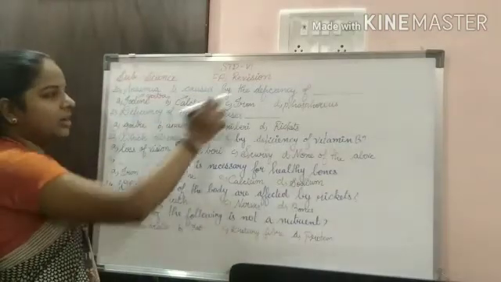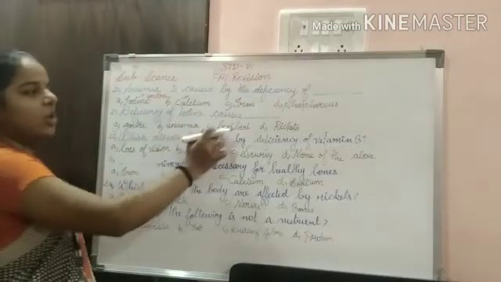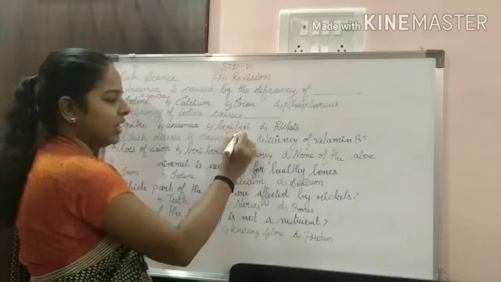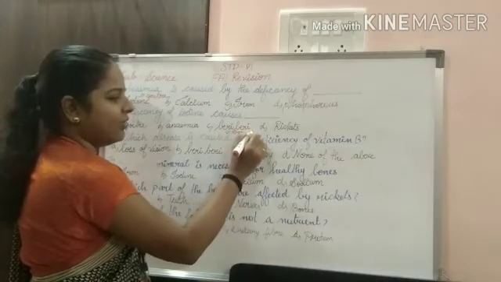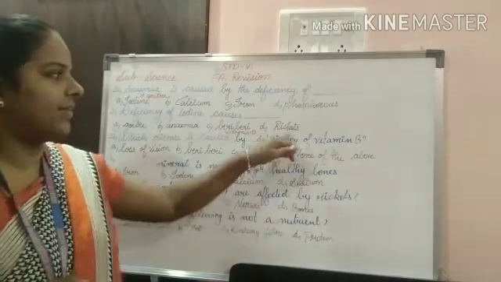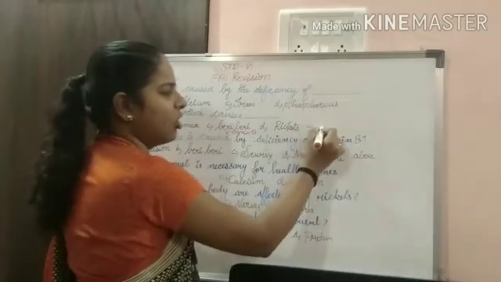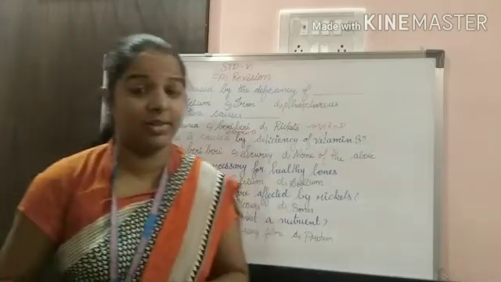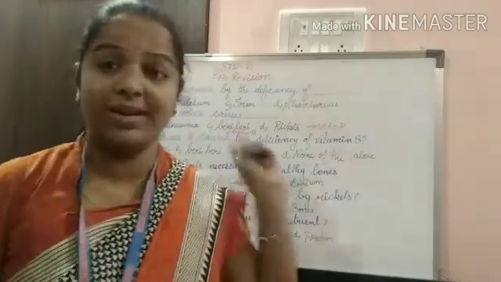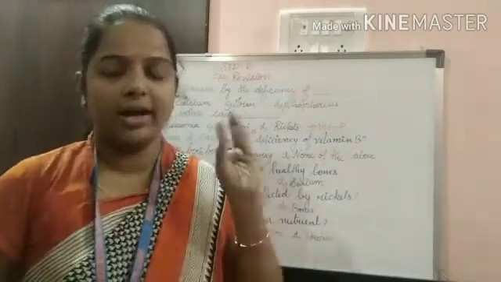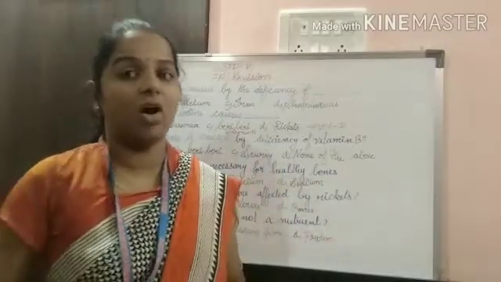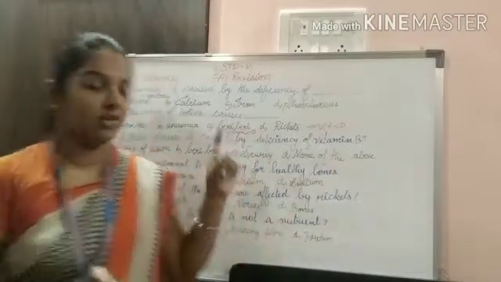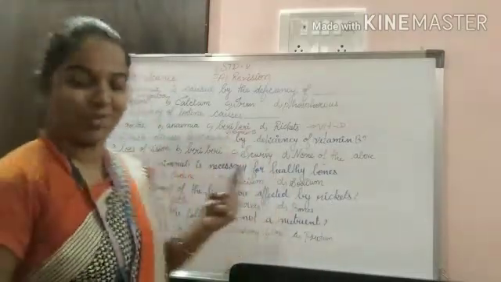Understand? Anemia is caused due to deficiency of iron. Beriberi is due to vitamin B. When you read all the disease names, then it will be very easy. Rickets is the deficiency of vitamin D. Understand, students? Scurvy is the deficiency of vitamin C. And night blindness, loss of vision, these are all due to deficiency of vitamin A. Understand, students? Let's move on to the next question.